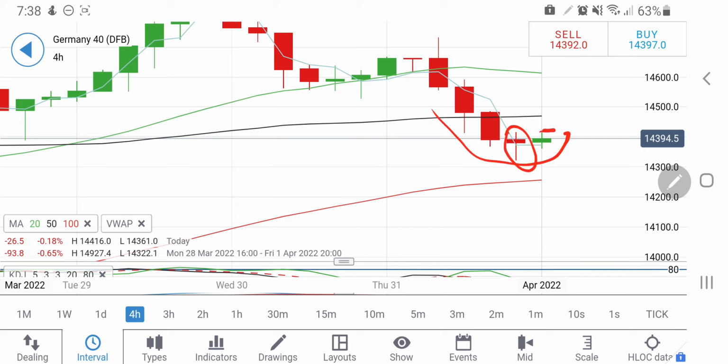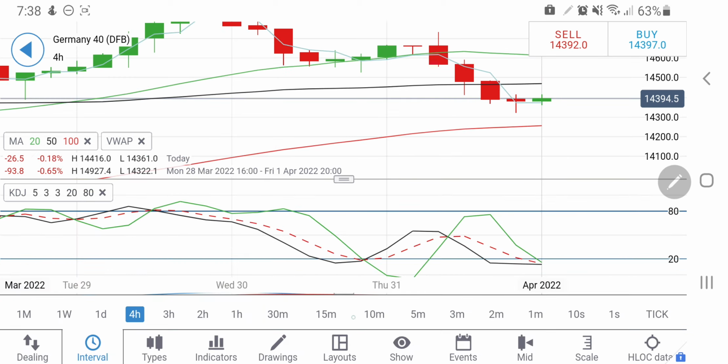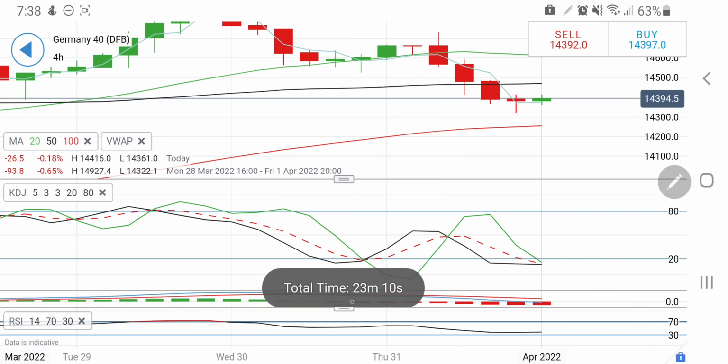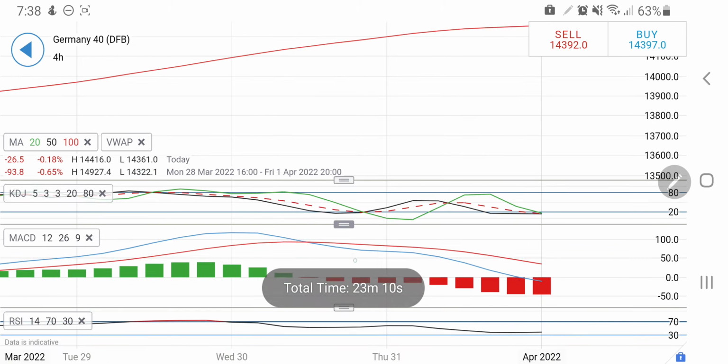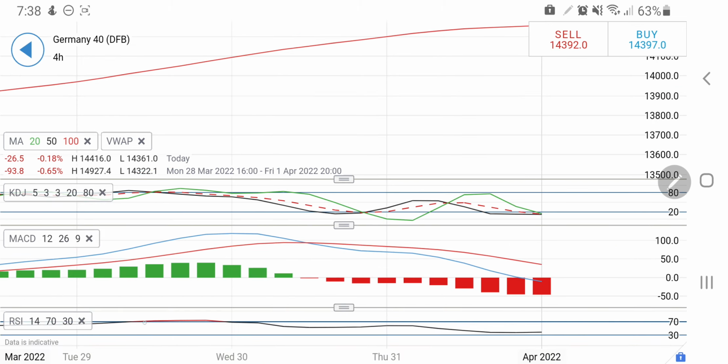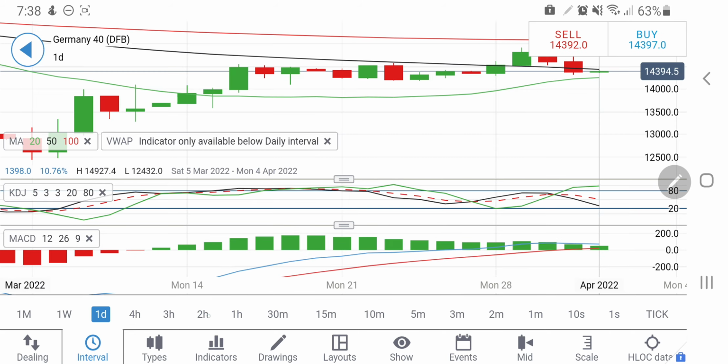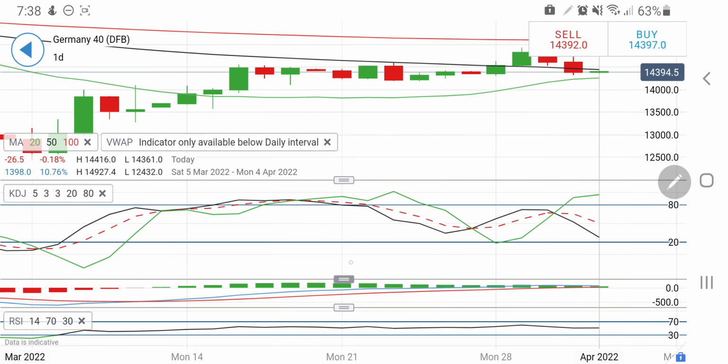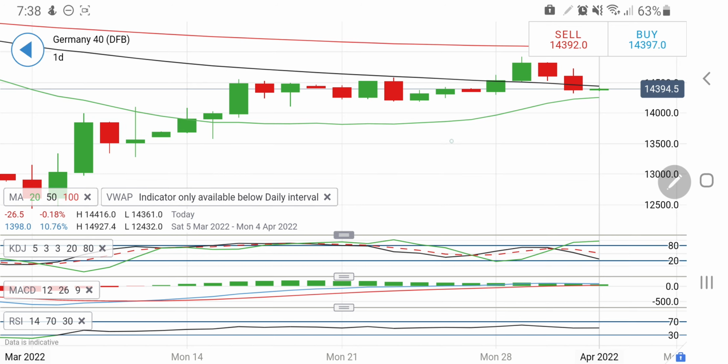So yes, one can take a long entry beyond 14450, and then you can expect the 14500, 14600 zone. It can try to retrace back till 14600 again before looking forward to a drop. Stochastic on the 4-hour charts is oversold, and MACD is wide divergent on the sell side. On the daily charts, similar is the story, looking downwards.